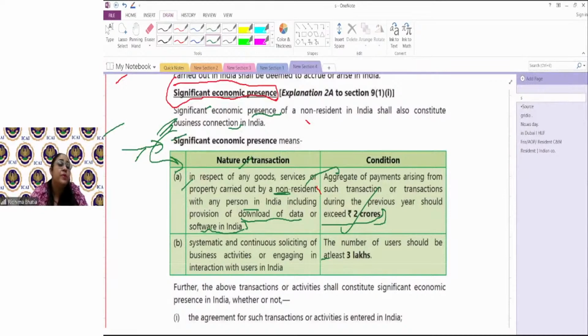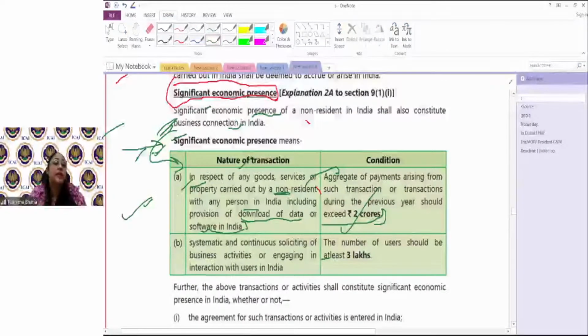How do you establish significant economic presence? When we talk about transactions in respect of goods or services or downloading software, and the quantum of that transaction is more than 2 crores. और वो सॉफ्टवेयर कौन डाउनलोड करे? People who are in India. IP address India का यूज हो रहा है. That in those transactions we say that it's a significant economic presence.